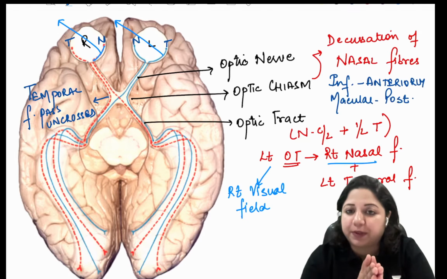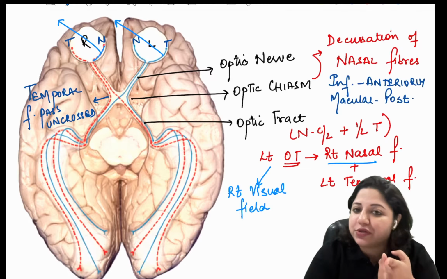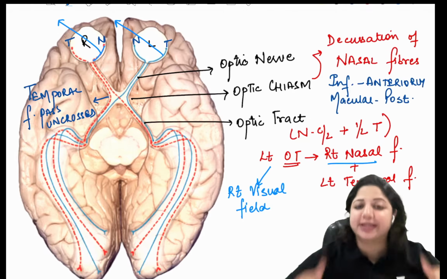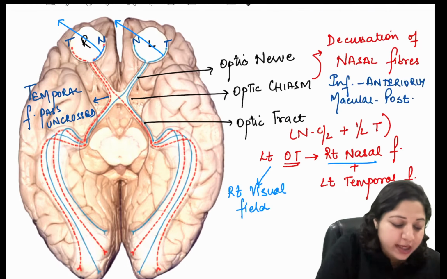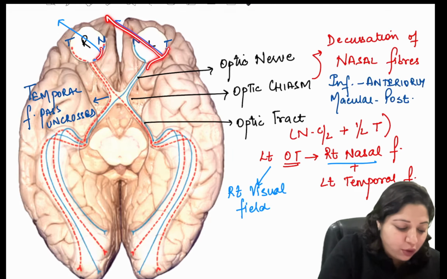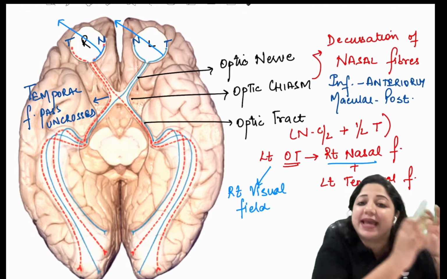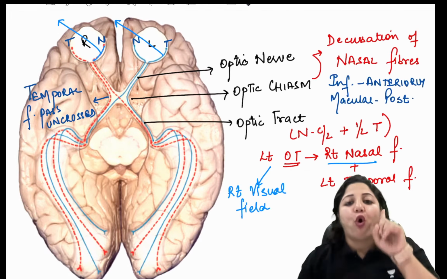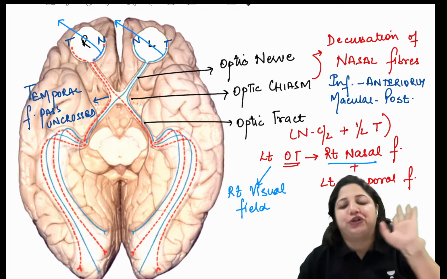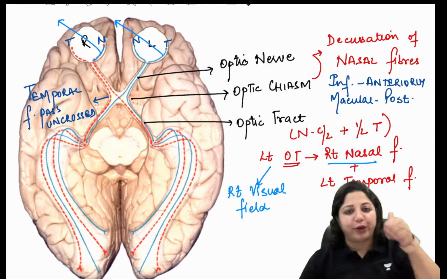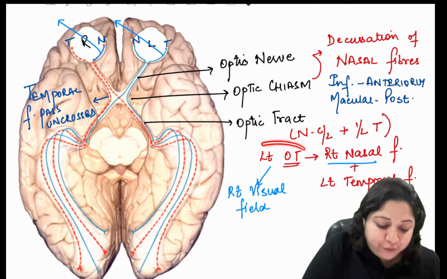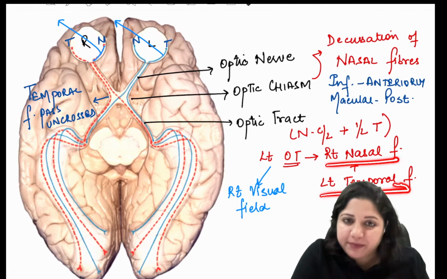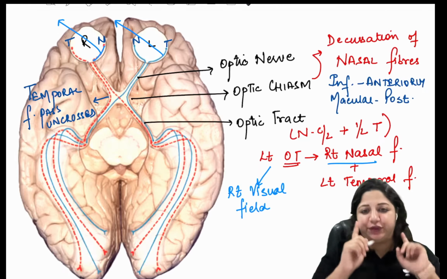So whenever we talk of the optic tract, it has the contralateral nasal and ipsilateral temporal fibers, because I told you temporal fibers go uncrossed. Therefore, the ipsilateral temporal and the contralateral nasal point out to the same side of the visual field. So optic tract and behind will always correspond to the contralateral visual field. Is that point clear? Okay, so the left optic tract has right nasal fibers and left temporal fibers, which subserve the right visual field.